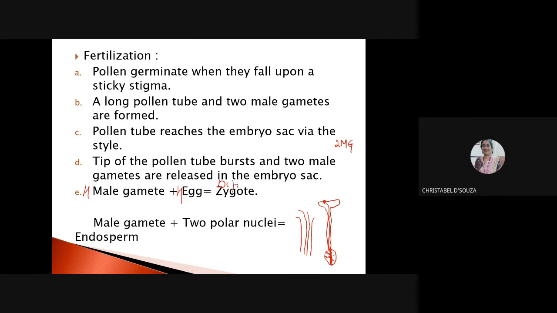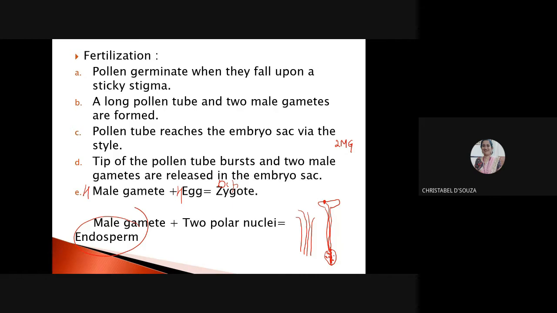The second male gamete unites with two polar nuclei to form the endosperm, which gives nutrition to the growing seed, right? So one male gamete, which is haploid, unites with one female gamete in order to form a diploid zygote, which gives rise to the embryo, right?